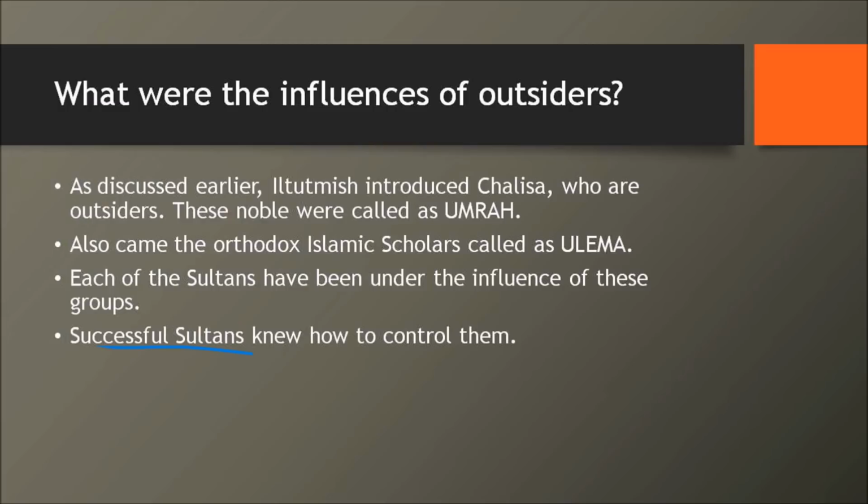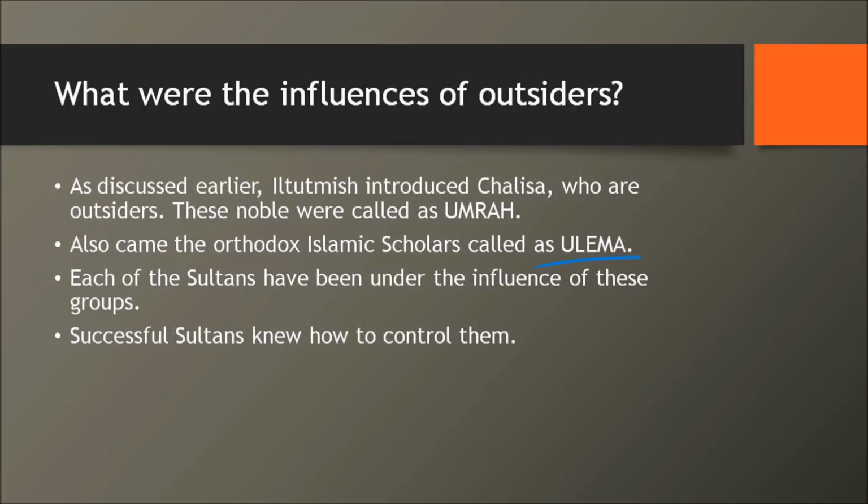But there were some of them like Nasiruddin Shah, they couldn't control it properly. So now you understand, the Chalisa, the Umra and Ulema all became super important. They became a formidable force to be reckoned with in the courts of the Delhi Sultans.